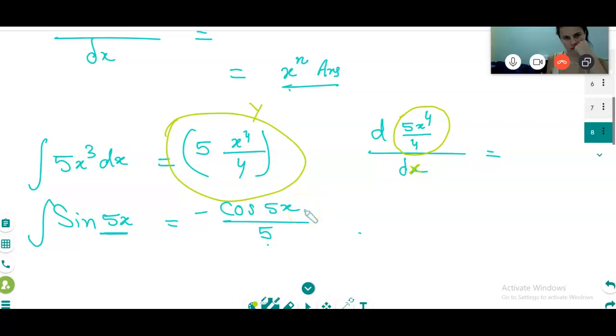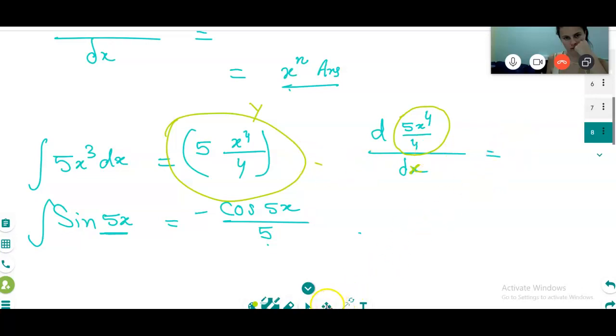So it's going to be 5 divided by 4, multiplied by 4, and x to the power 3, and then it's going to be 5x cubed.